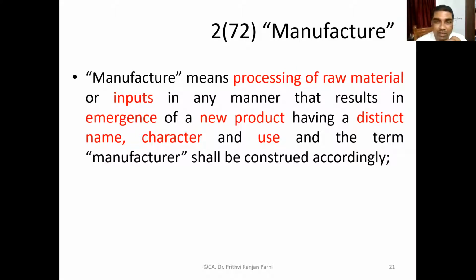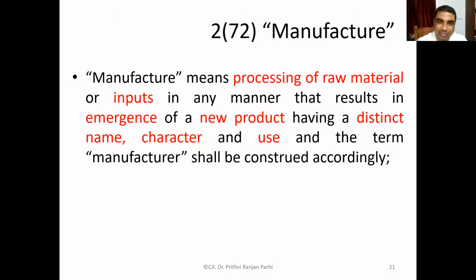That means whenever we talk about manufacture, it means some raw materials and some inputs will be there, and those have to be processed. And a new product should come into existence. New product means it should not be referred to as the old product. Suppose you are purchasing wood and manufacturing a chair. So wood and chair are two different things. Suppose you are purchasing fabric and manufacturing a shirt from the fabric. So they are two different things. A new product emerges. If the earlier product and the new product are the same, that is not manufacturing.